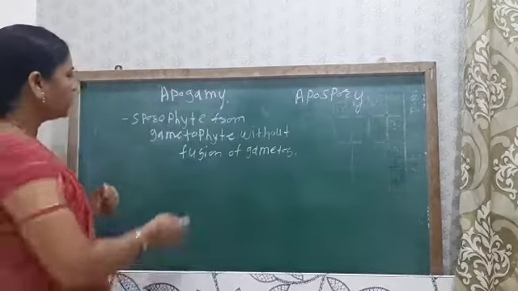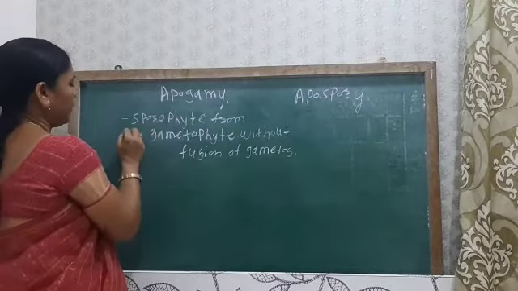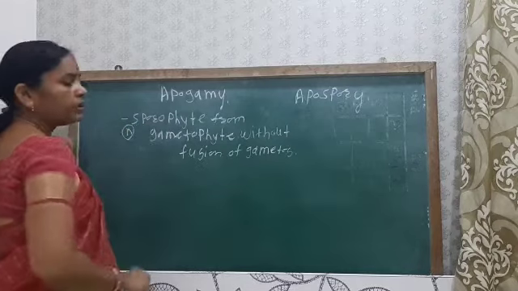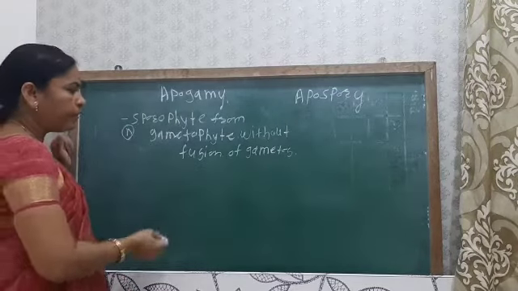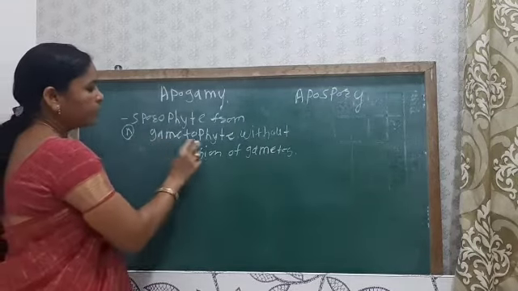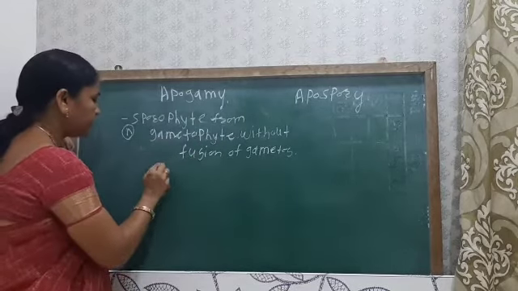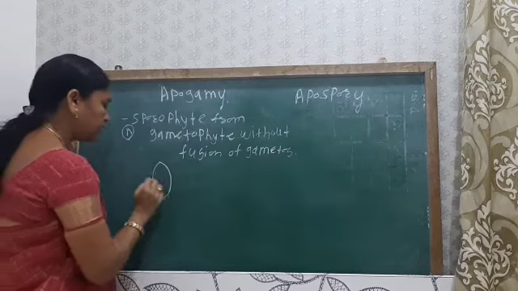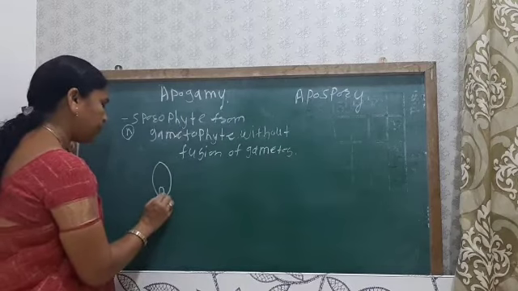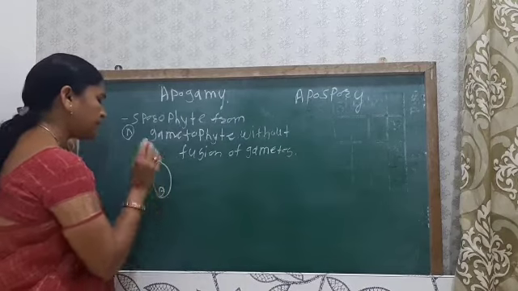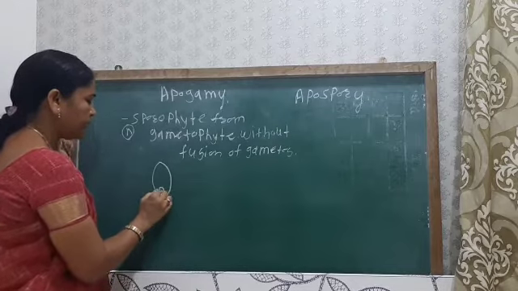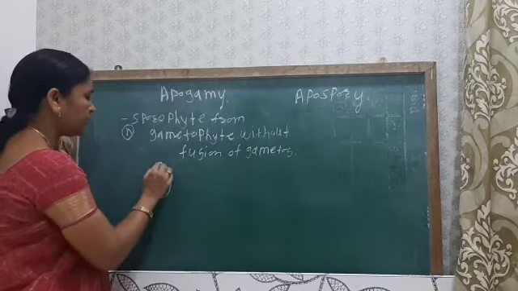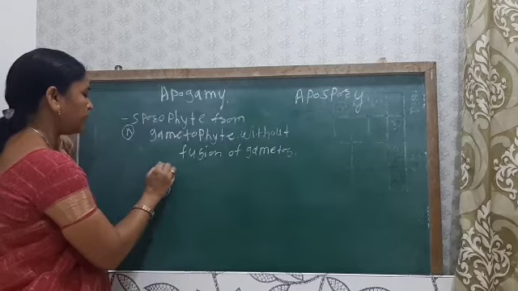Here the sporophyte is haploid. Why? Because it develops from the gametophyte. For example, here is the embryo sac, the female gametophyte. Here is the egg, then the two synergids, and the antipodal cells.